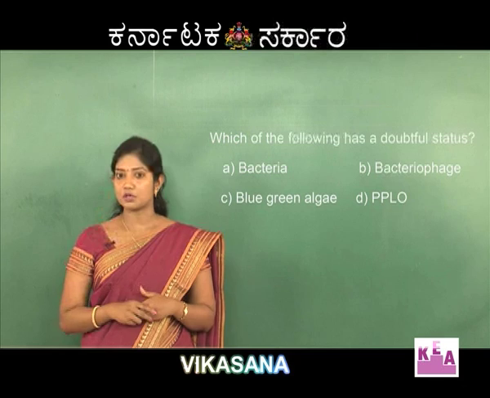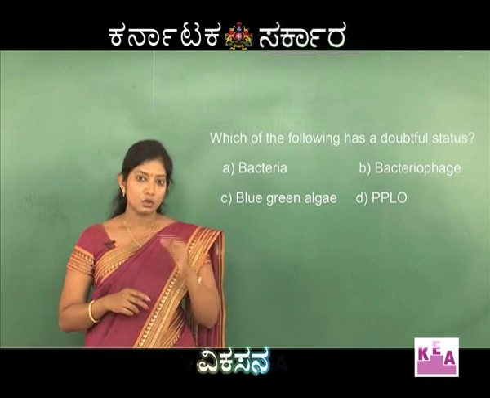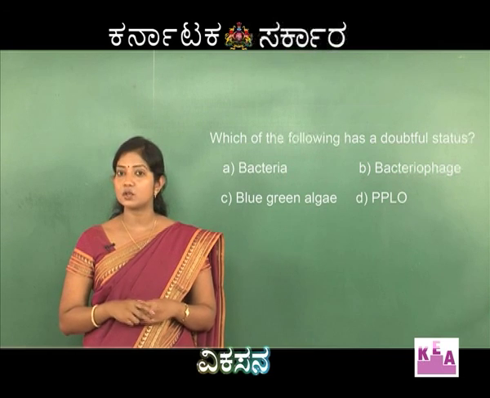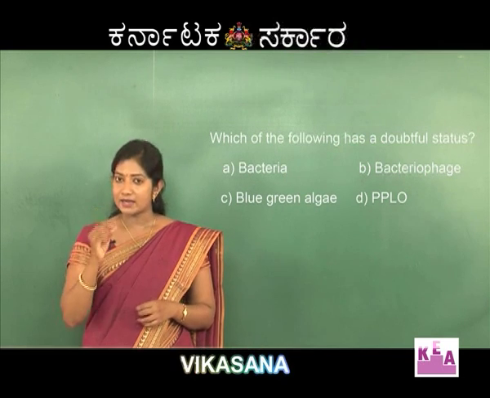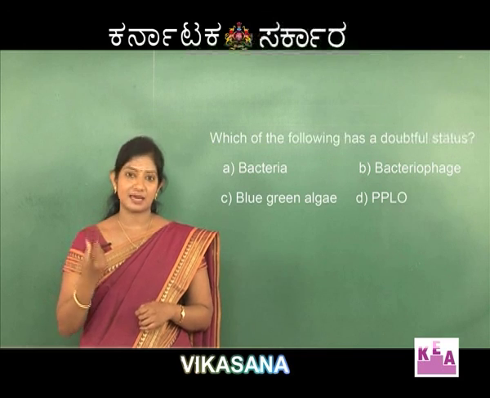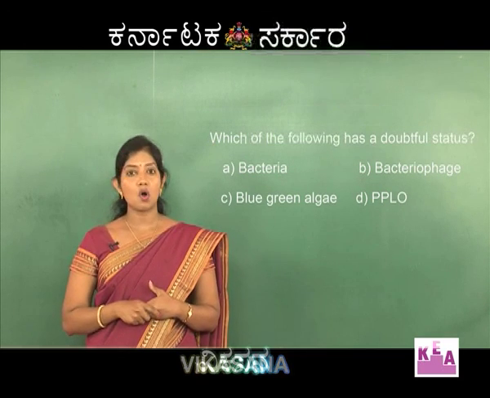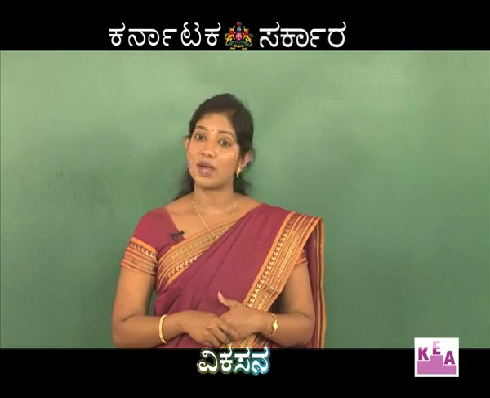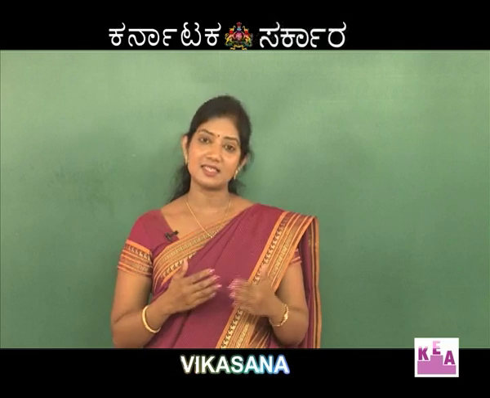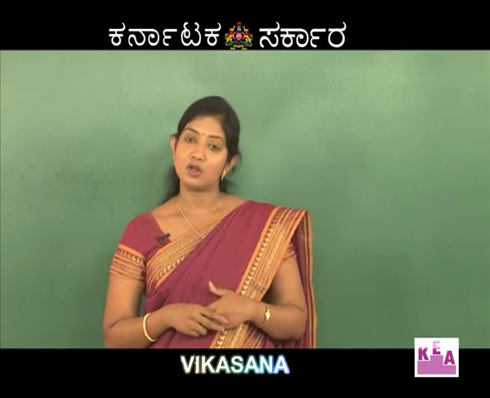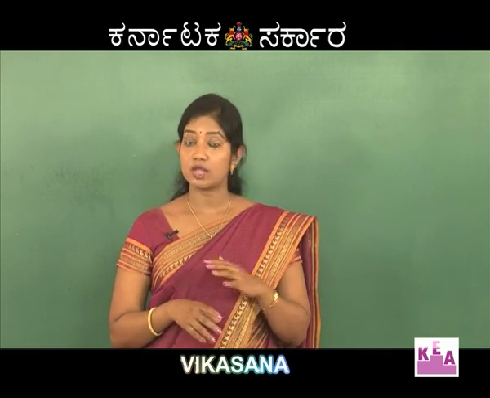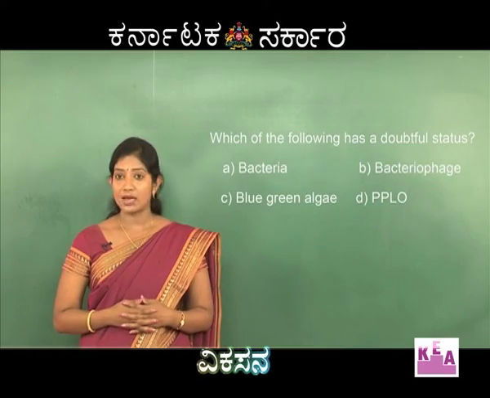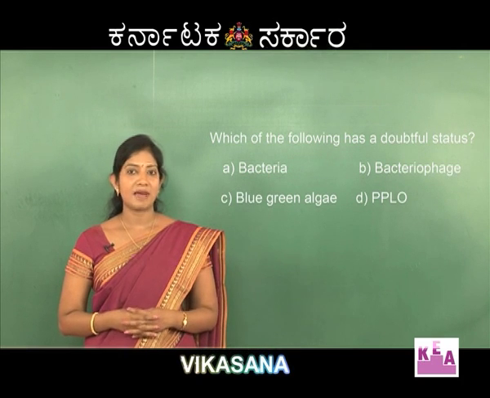The second option, bacteriophage, though the name is similar to the first option, is actually a virus. The virus which specifically attacks bacteria and kills them is called bacteriophage. We are all aware of the status of viruses, that they exhibit both living as well as non-living characteristic features. So, they cannot be kept in any of the 5 kingdoms. That is why the right option is B, bacteriophage.